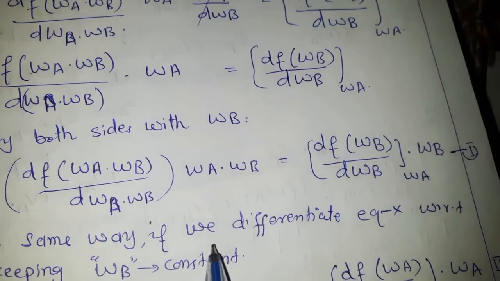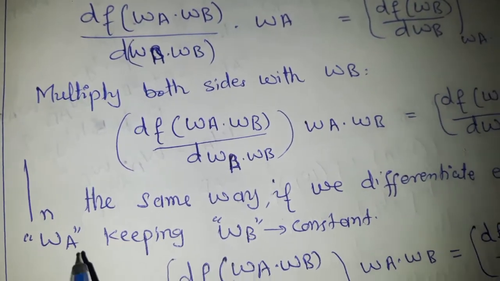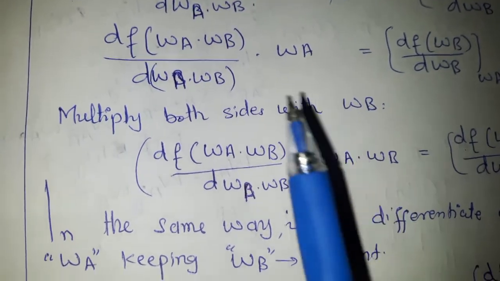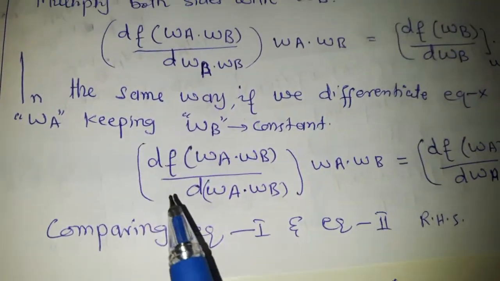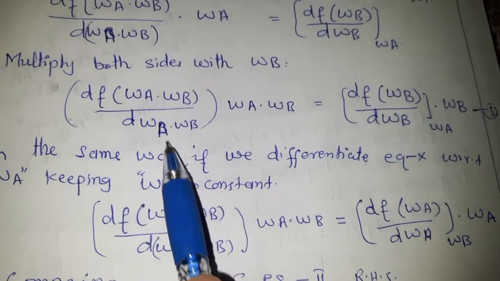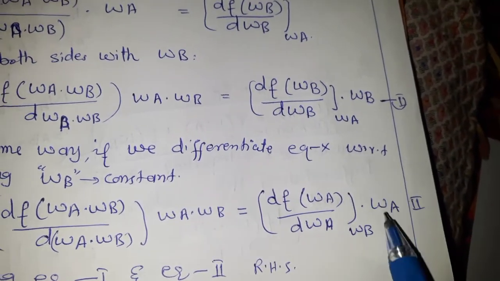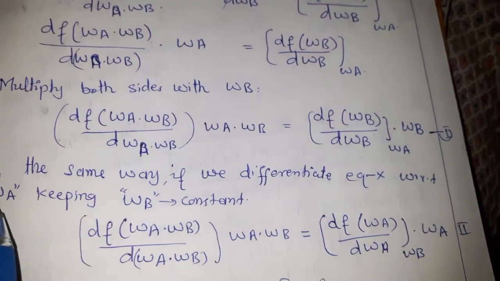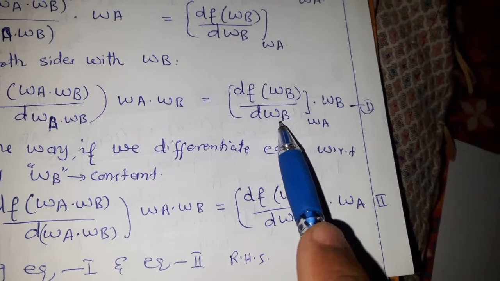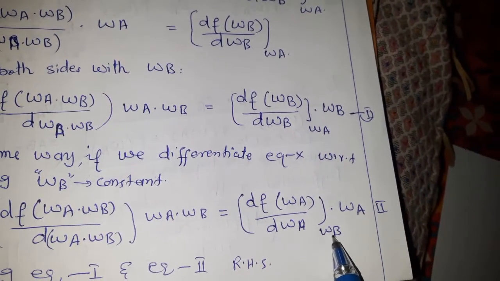In the same way, if we differentiate equation x with respect to WA and keeping WB constant, this is vice versa, so we will get almost the same equation. But the right hand side is different, because in this case we differentiate with respect to WA, and in the earlier case we differentiated with respect to WB keeping WA constant.